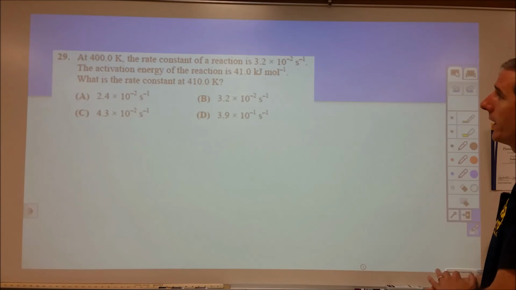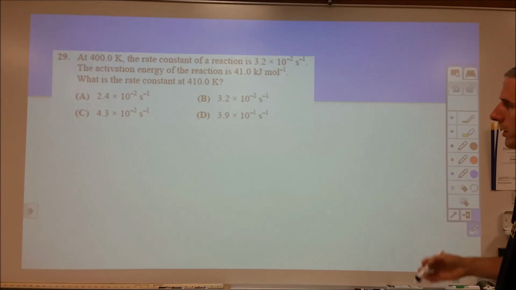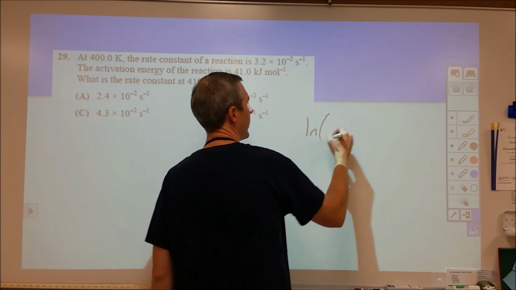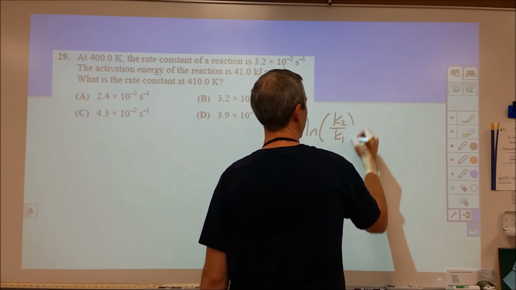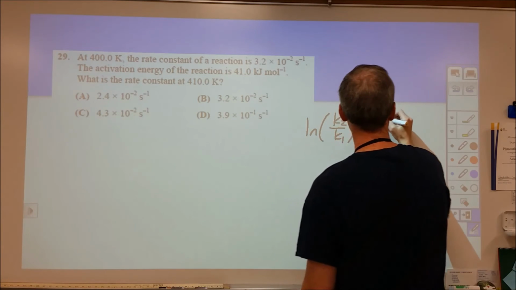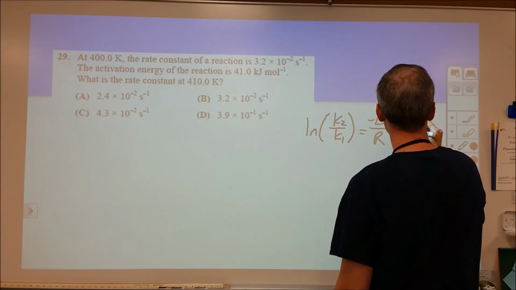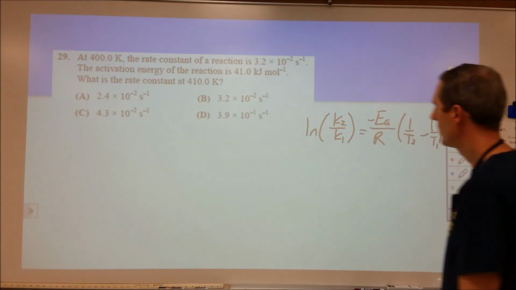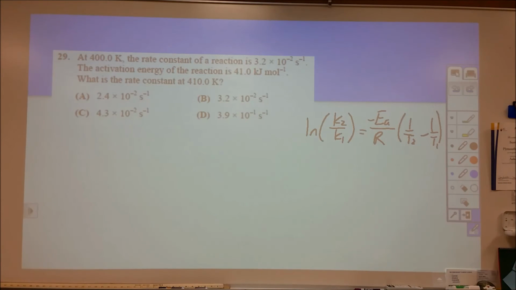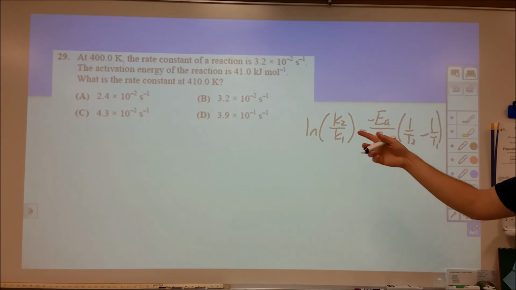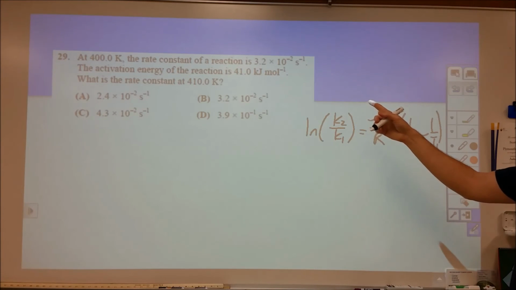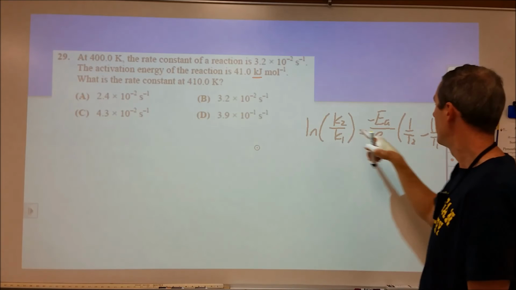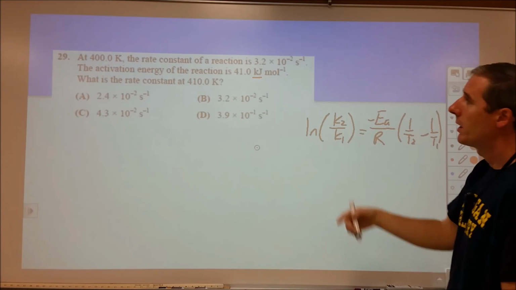Okay, so here we have an activation energy question. We're looking at two rate constants. I should have copied the equation on here. But the equation we're going to deal with is natural log of K2 over K1 is equal to negative EA over R times 1 over T2 minus 1 over T1, which again is flipped from what it says on the sheet. So we're just going to do a plug and check here. We know our initial temperature and its rate constant. We know the activation energy, but we have to watch out for the kilojoules because this is going to be in joules. And we want to know the new rate constant.